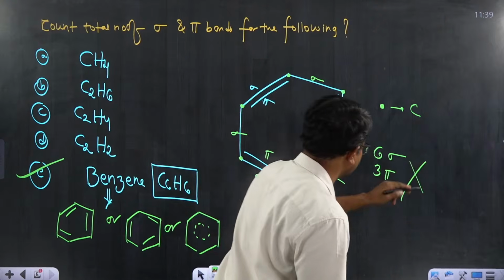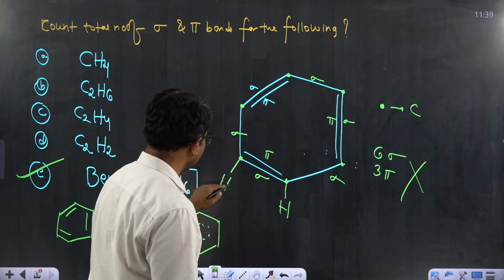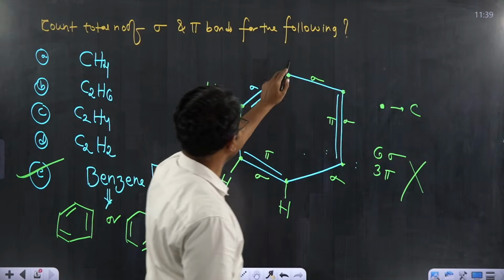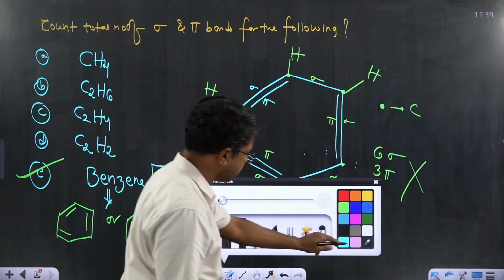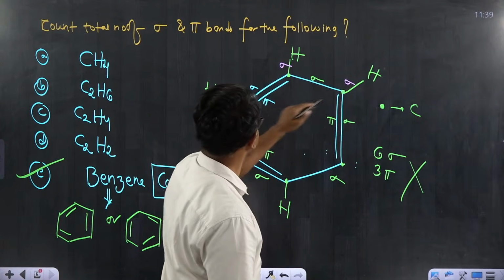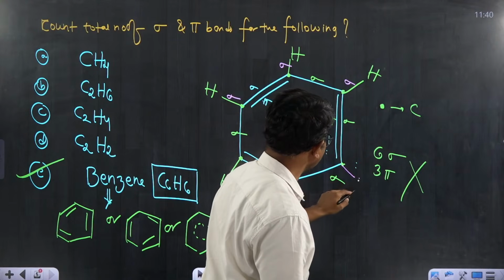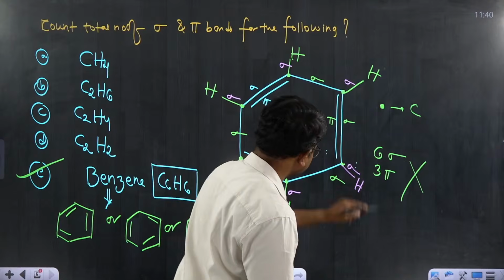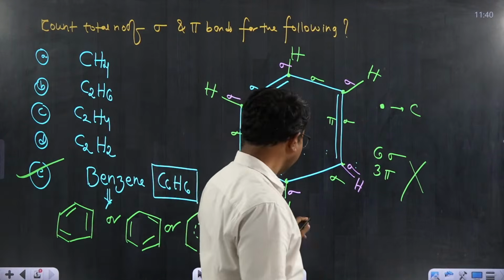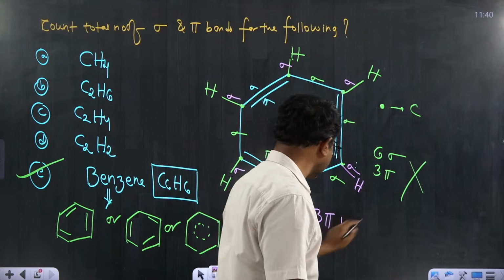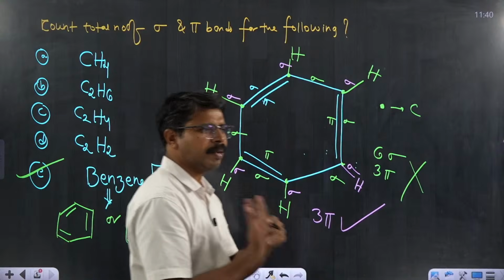is a wrong option. Okay, we know very well carbon is tetravalent. Carbon has to account for 4 bonds. If you write 4 bonds for carbon, now what bond is expected between carbon and hydrogen? There must be a sigma bond. Now in total, how many sigma bonds are present? How many sigma bonds and how many pi bonds can you count? Pi bonds are very easy to count. 3 pi bonds, it is for sure. Then how many sigma bonds are present in the benzene compound?